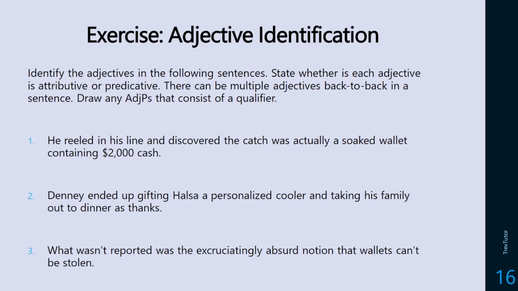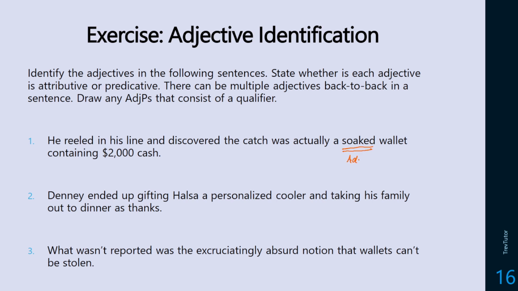So let's see if you can find the adjectives in these sentences and draw the adjective phrases, including a qualifier if there is one. You can pause the video, try it yourself. I'll go over the solutions now. He reeled in his line and discovered the catch was actually a soaked wallet containing $2,000 cash. So the only thing we actually have here is soaked.